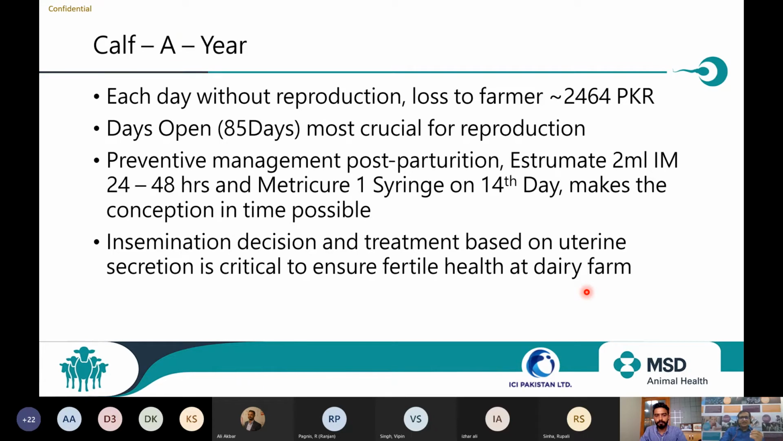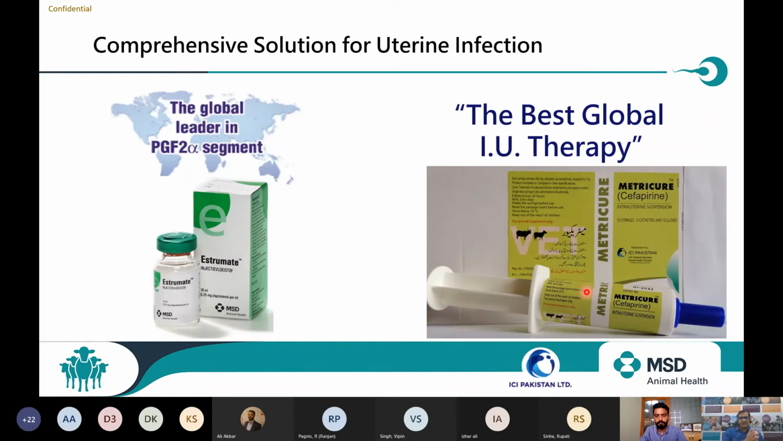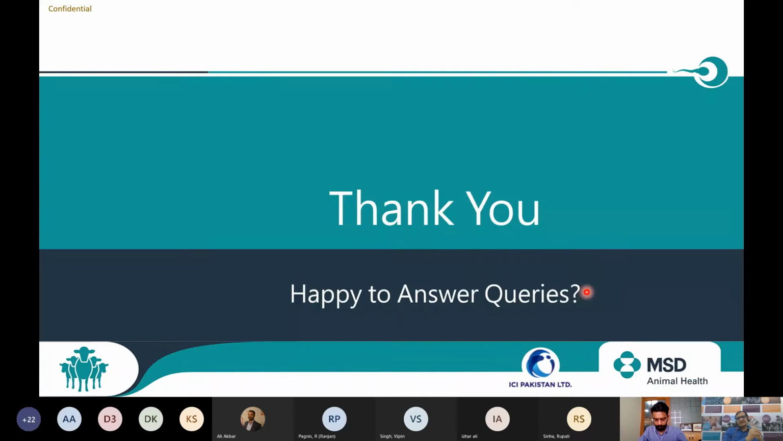We can reduce the period of uterine infection by giving one Estimate injection, leaving the animal for 3 to 4 days for evacuation of pus, then giving one Metricure. From the first injection of Estimate, after 11 to 14 days, give one more injection of Estimate. Within 3 to 5 days, when the animal comes to heat, inseminate the animal and enjoy the best possible intercalving period. That is the aim of this entire discussion, to maintain the intercalving period.